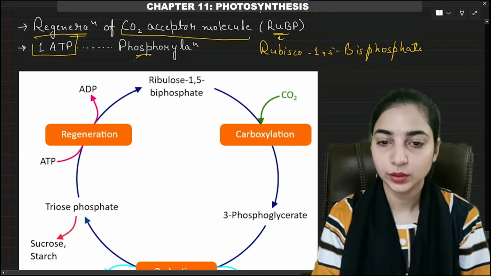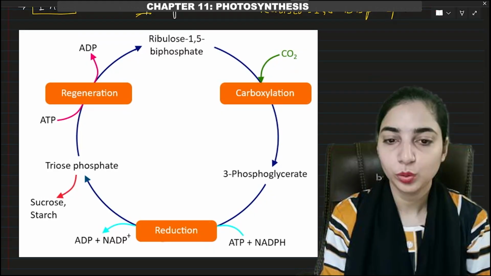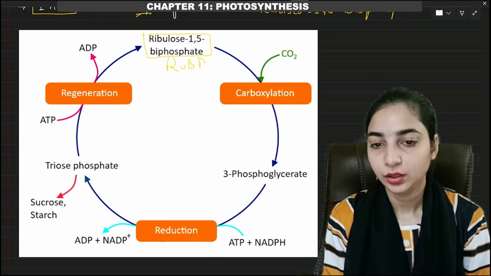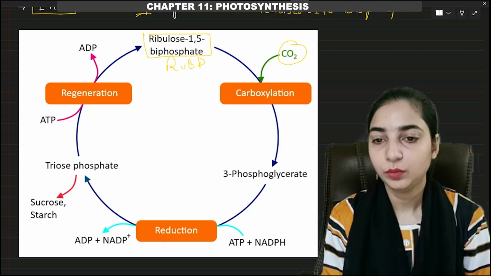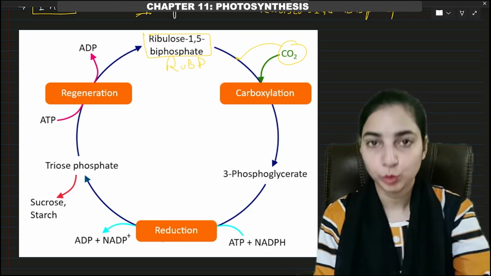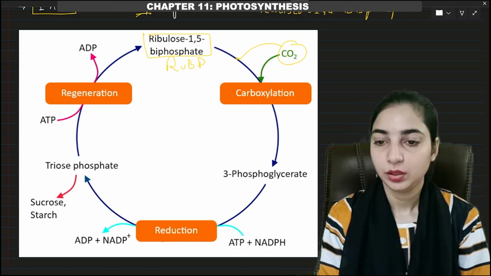This is the cycle you can see. Here we have ribulose 1,5-bisphosphate, that is RuBP. Carbon dioxide from the atmosphere was taken and added to this RuBP. So this is known as carboxylation of RuBP, the first stage.